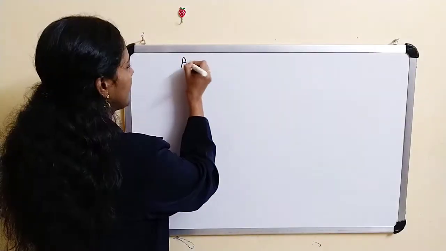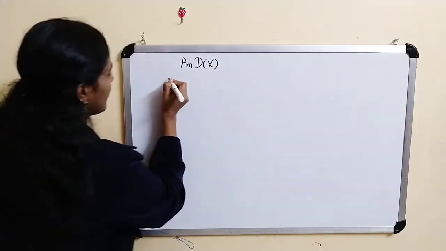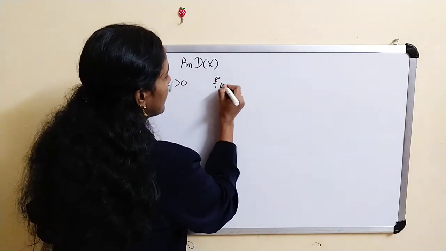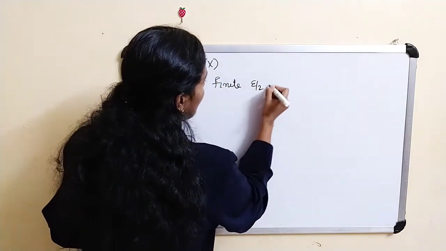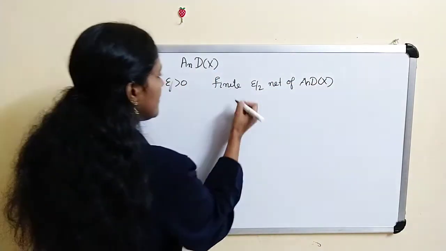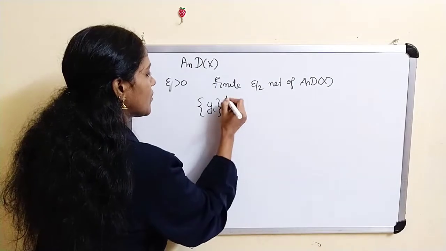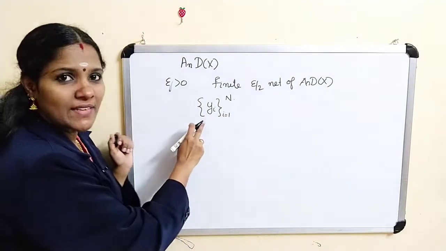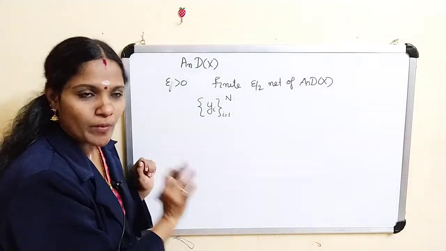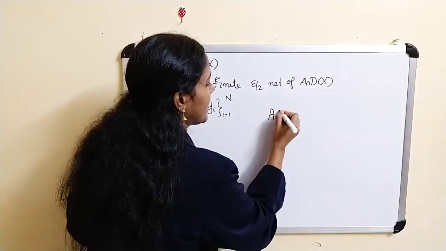So what we get? Given A_n D of x is pre-compact, therefore given any epsilon greater than 0, clearly there exists a finite epsilon by 2 net of A_n D of x. Let this finite epsilon by 2 net be y_i, suppose i varies from 1 to n. So this is a finite epsilon by 2 net of A_n D of x. Now we are going to prove this is a finite epsilon net of A D of x.